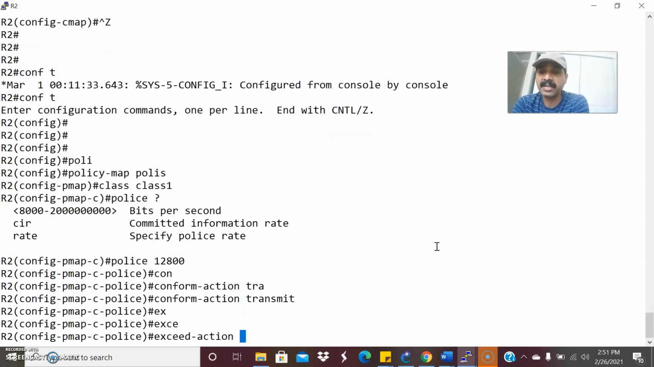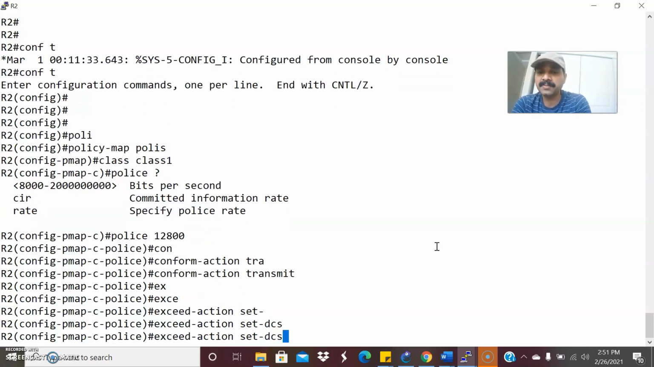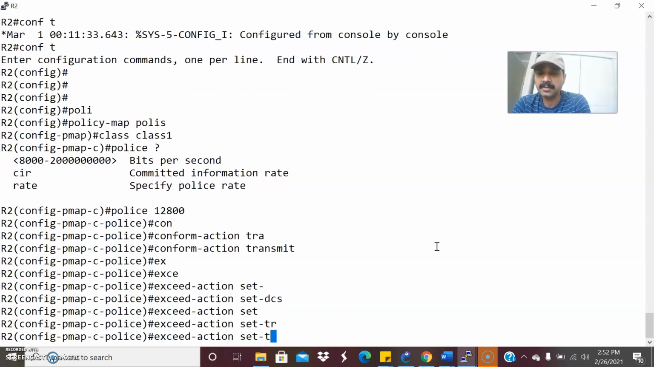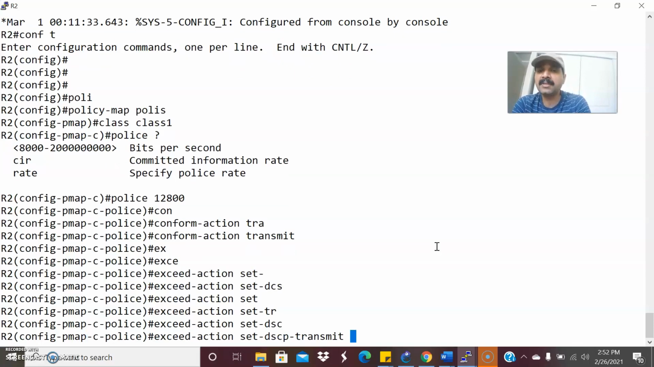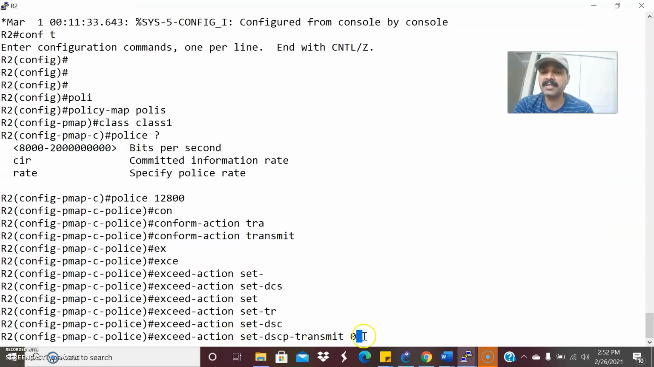The second thing is the exceed action. What happens? It will perform a remarking, so it will reset the DSCP marking. Exceed action set DSCP transmit, we can make it 0. That means it will still transfer the packet. So once the packet has exceeded, it will be allowed by the excess burst capability. That means it will allow the excess traffic over the link. That is the purpose of this exceed action.